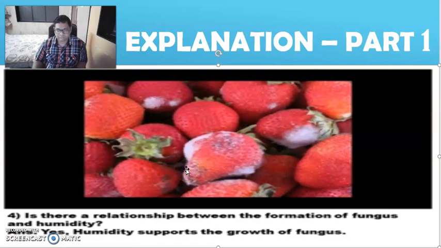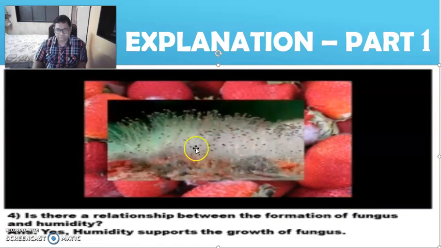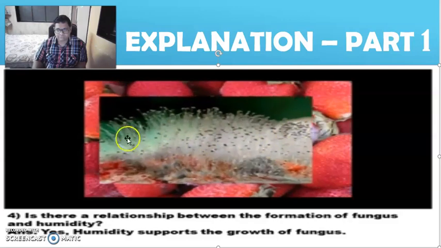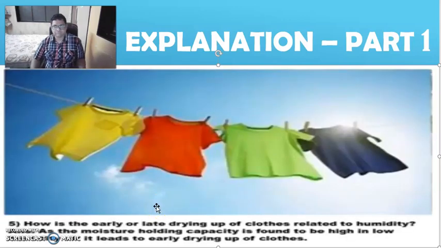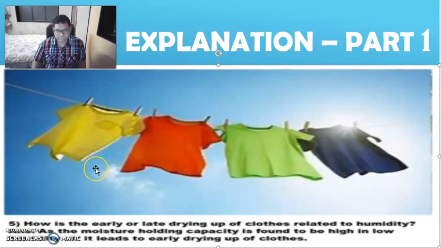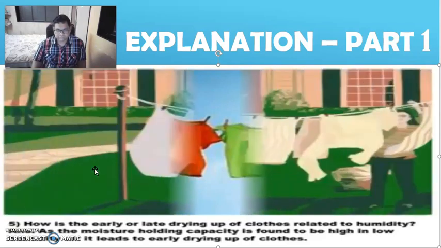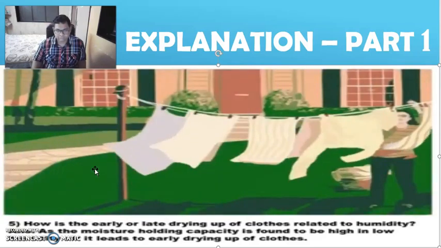Yes, humidity supports the growth of fungus. How is the early or late drying up of clothes related to the humidity? Answer. As the moisture holding capacity is found to be high in low humidity air, it leads to early drying up of clothes.